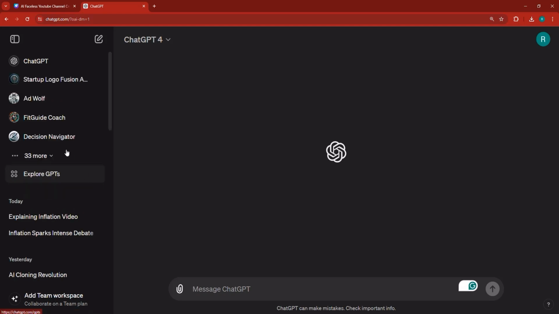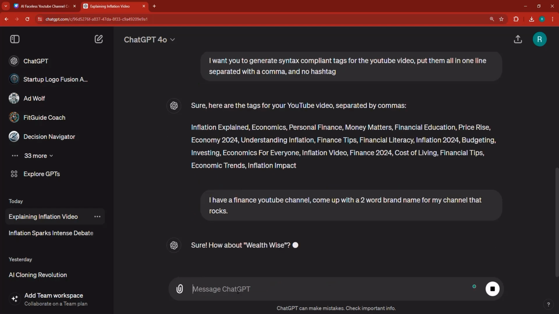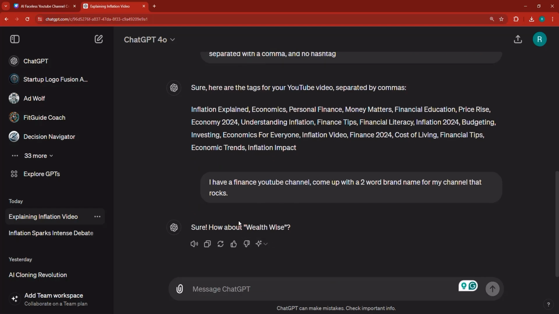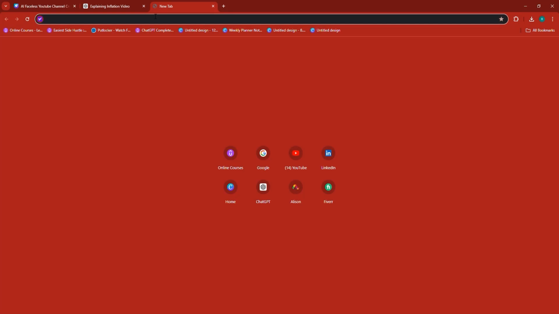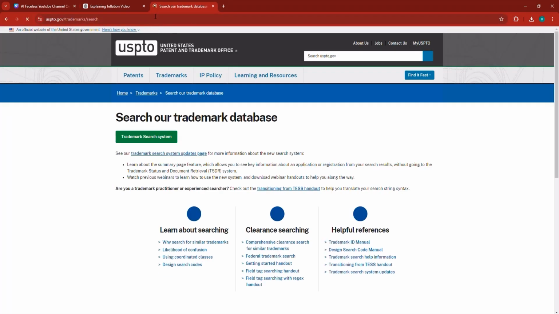You can always go back to previous chats. So I can just click here to go back to this previous chat. And I can just basically place this in again and try again, right? But when it persists, it persists. Sometimes when an issue persists, it's just a glitch. But here, as you can see, it worked for me. So here, as you can see, it says, sure, how about wealth-wise? I'm going to say, change it to money-wise. Okay. And by the way, if you want to check for trademarks, this is a website called uspto.gov.